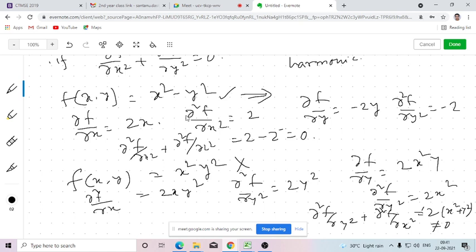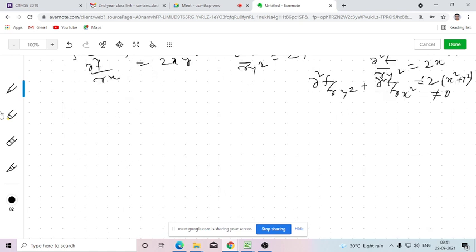Now we will be discussing the relationship between a harmonic function and an analytic function, or why we are studying the properties of harmonic functions.